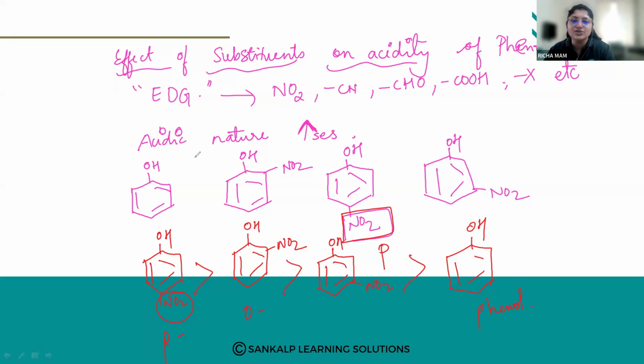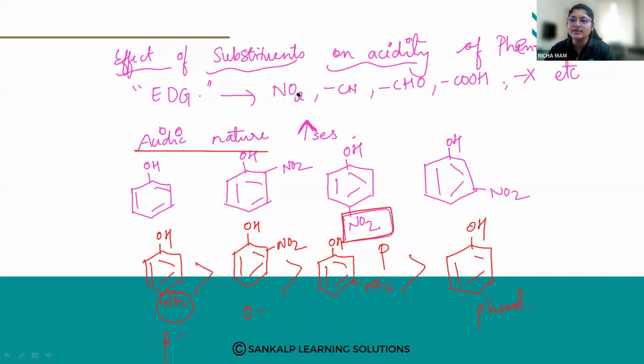So this is the acidic nature of your phenol. So acidic nature, what will happen? It will be more when an electron withdrawing group is attached at ortho and para position. So para will be more. Understood? So the electron withdrawing groups are more now.